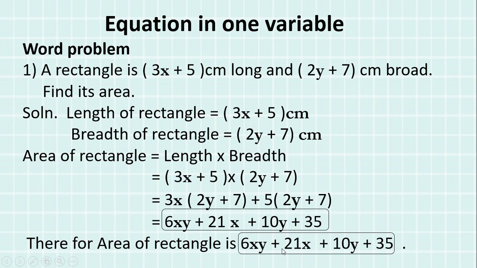So it will remain as it is, because see, this is a family of xy, so we cannot add this with this. This is a family of x and this is a family of y. So all these families are different, so we cannot add them, and this is a number family, so we have to keep it as it is. So this is the area of the rectangle.